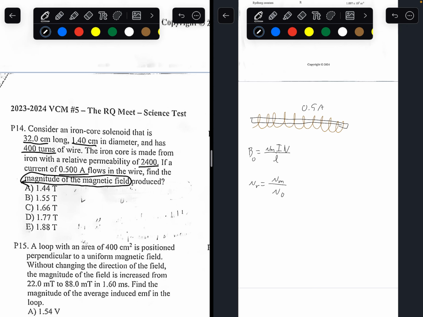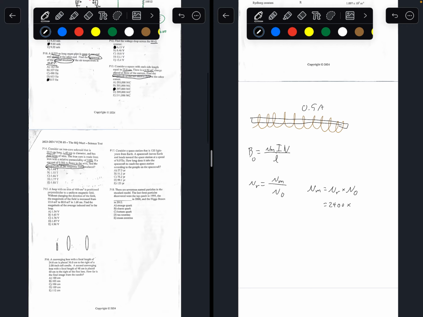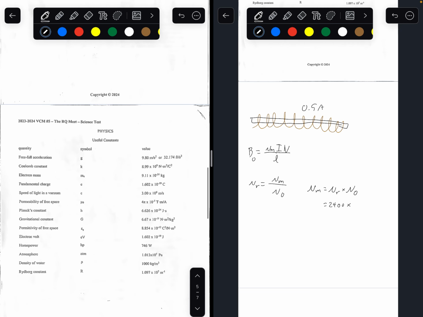So to find the permeability through the medium, that's the relative permeability times the permeability through free space. We know the relative permeability is 2400, and we know the permeability of free space is a constant given to us on the formula sheet.